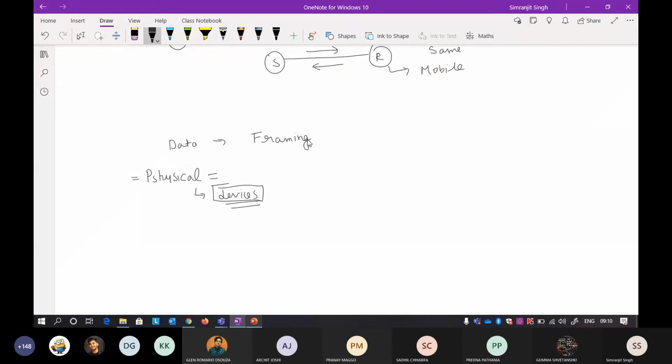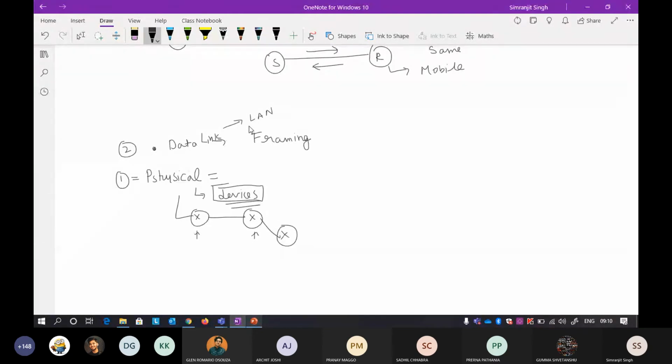At the physical layer, the devices will be, suppose, a router communicating with another router, communicating with another router. Suppose this is a very simple path. The communication is between device and device, and each is a physical device. But at the data link layer, all the communication that is taking place is within a LAN. Keep this in mind.